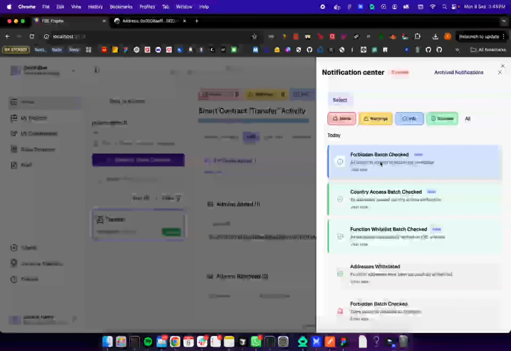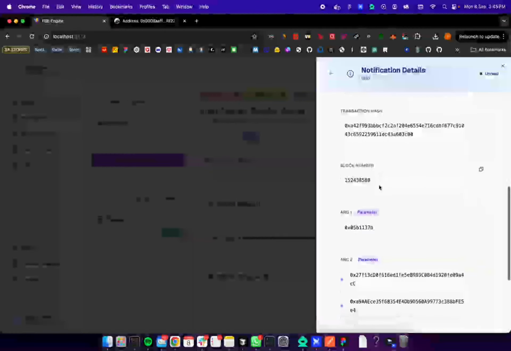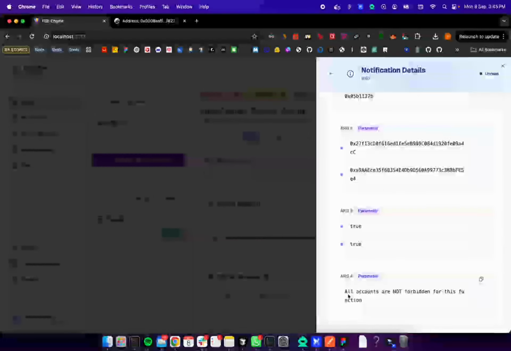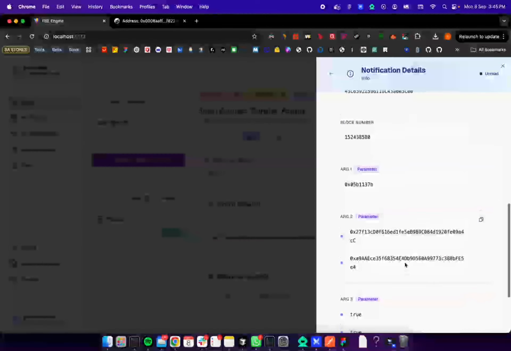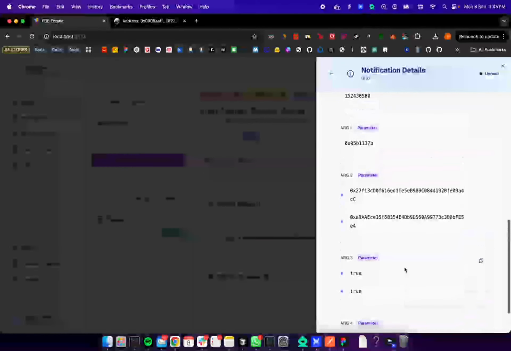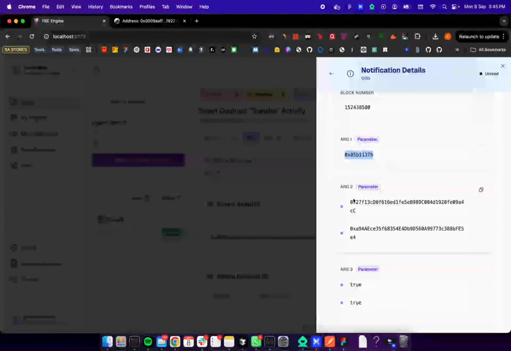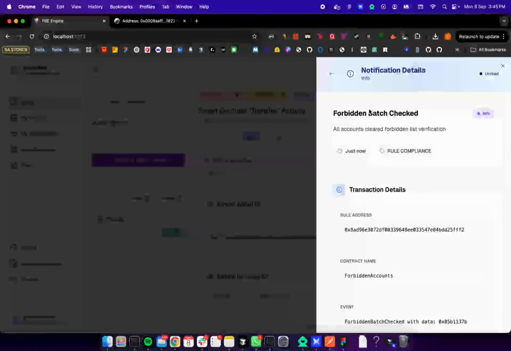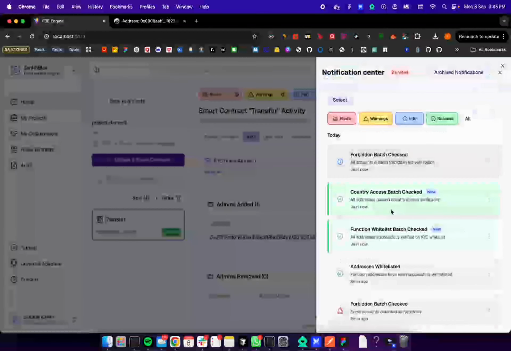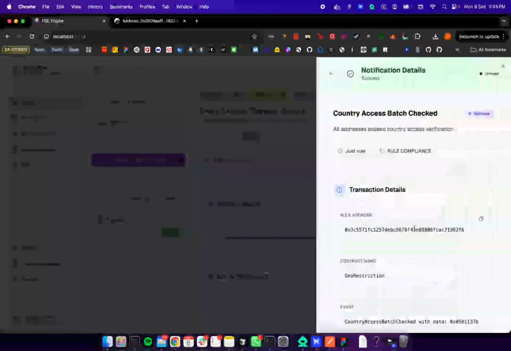For example, the forbidden check is a success because all the accounts are not forbidden, so we didn't forbid this account. And in here you can see the selector and the arguments. This is the primary wallet, and this is the secondary wallet to transfer the coins to.